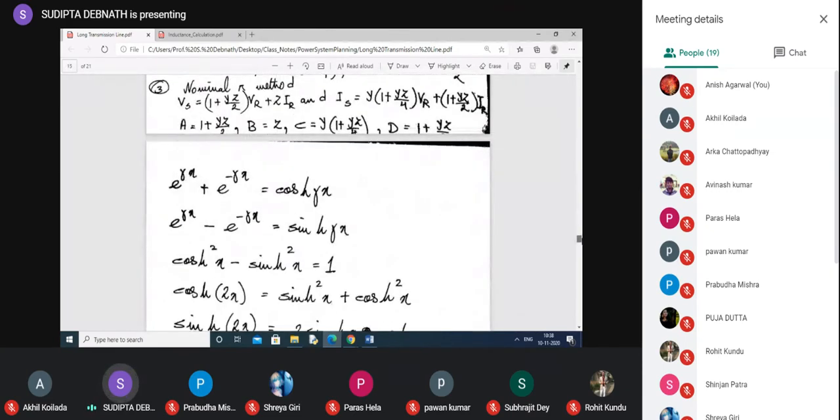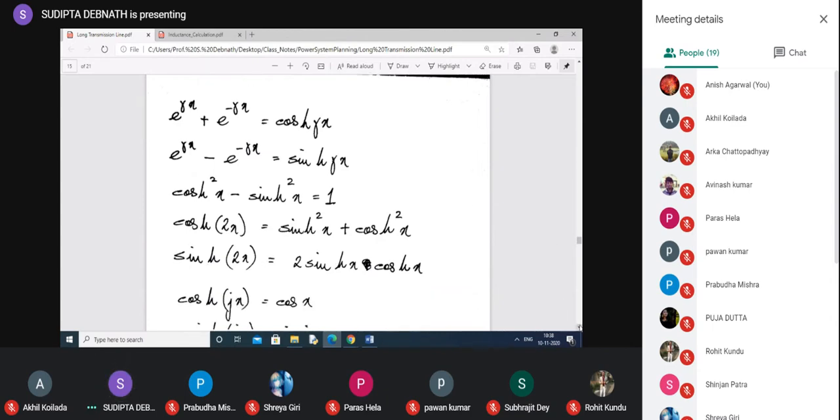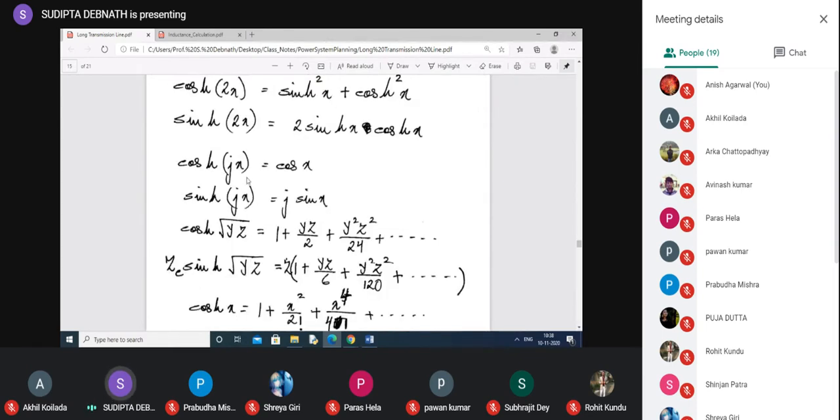You please go through it like this one. This is known to you. This is actually cosh gamma x, e to the power gamma x plus e to the power minus gamma x. Similarly, this is sinh gamma x. Cosh square x minus sinh square x equal to 1. Okay. Cosh 2x equal to actually this one plus this one. This you need to remember because I will show you that you have to use these equations. The sinh 2x is same as sin 2x, and these also you will require: cosh jx. If it is a complex quantity only having the imaginary term, it is simply cos x. Sinh jx equal to j sin x. I think you know all these things.